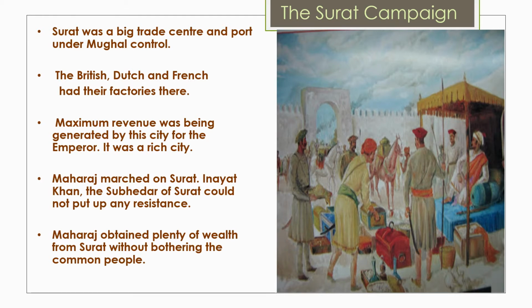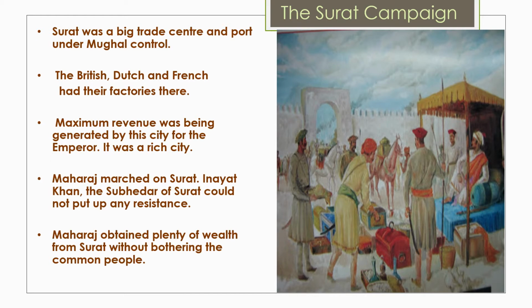This happened because Shaista Khan, as we did in the previous slide, the Mughal governor, was in Deccan for more than 3 years fighting the Marathas. And the financial condition of the Maratha kingdom had become weak because of this. So, to improve his finances, Chhatrapati Shivaji Maharaj planned to attack Surat, a wealthy port which generated ₹1 million in taxes. His aim was to capture and loot the wealthy port city and bring all the loot back to his main residence, the Raigad fort.